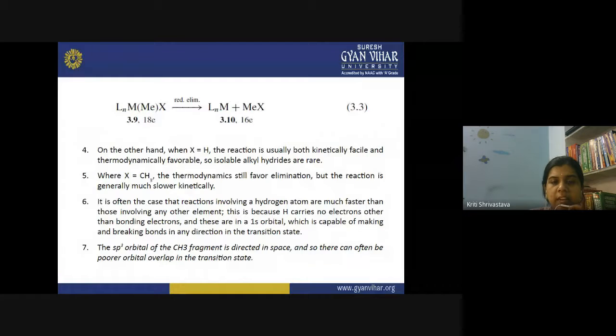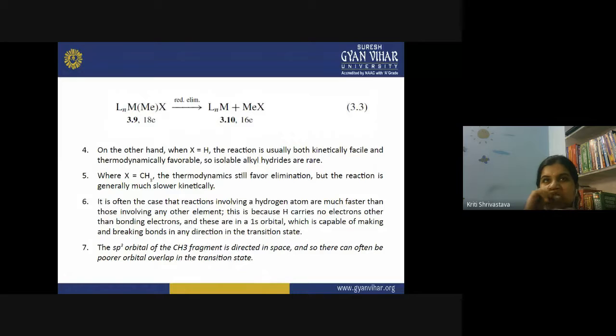Like in the case of halides, generally all the halides have filled orbitals and their electronic configuration is full. They have so many other electrons except the bonding ones. So the hydrogen, due to absence of any other electrons except the bonding ones, is capable of making and breaking bonds in any direction in the transition state.